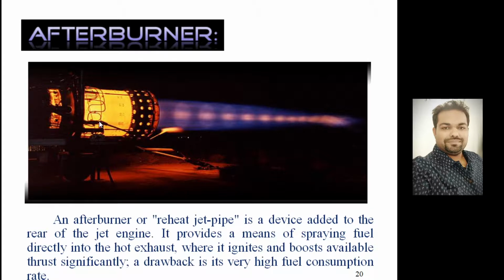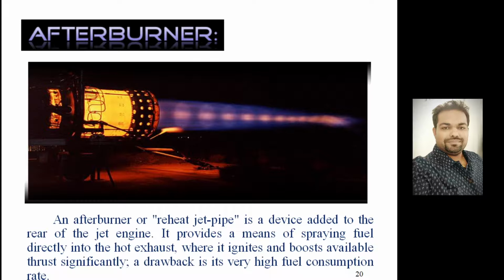So in some of the turbojet engines, this kind of configuration is also possible, that is called afterburner, and this will be operated for a shorter period of time because we cannot operate it for a longer period. When we are operating it, specific fuel consumption of the engine will increase drastically, because we are simply injecting fuel inside the jet pipe and burning it.